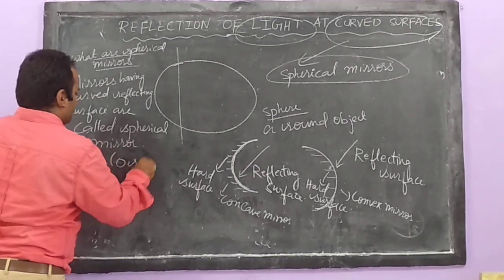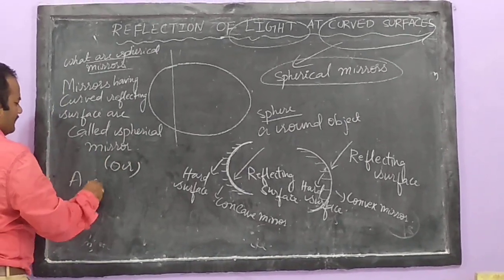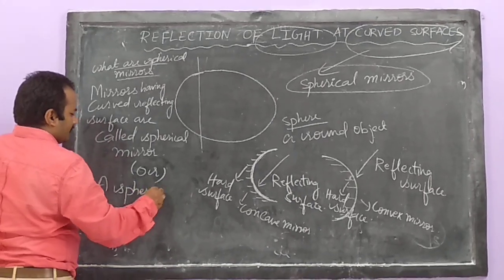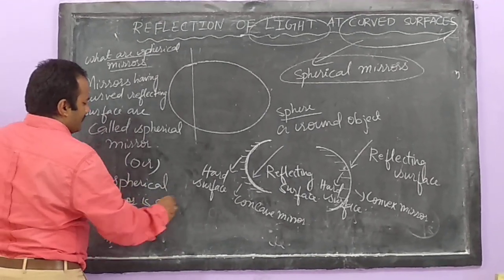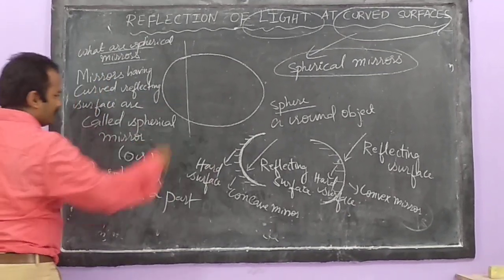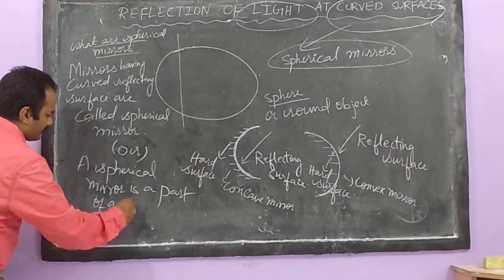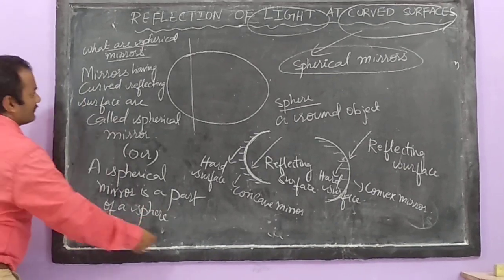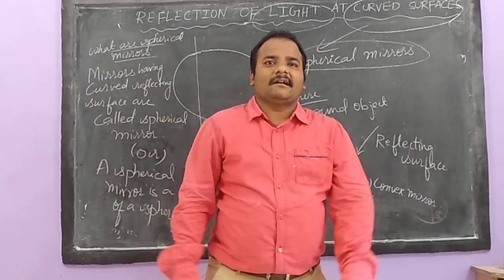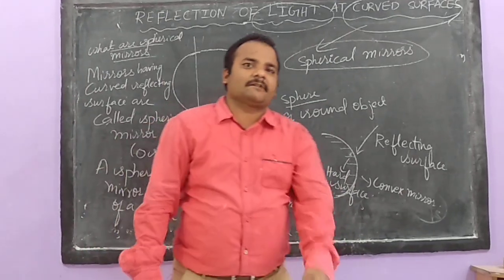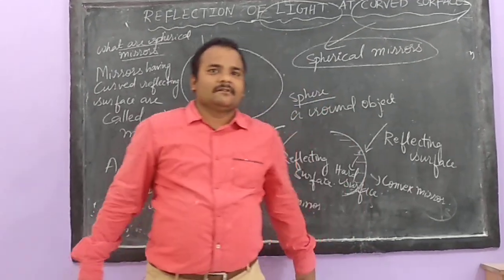Or one more definition we can write in an easy way. A spherical mirror is a part of a sphere. You know how we got our concave and convex. You have a ball, for example, a rubber ball, and with a knife, you cut some part of the rubber ball.